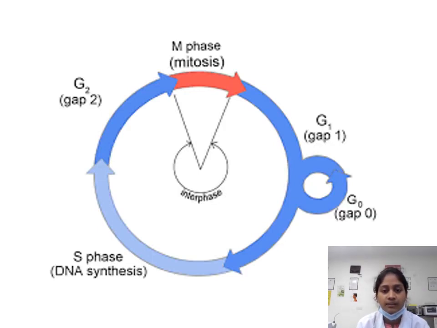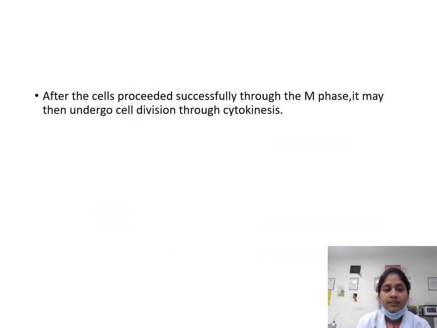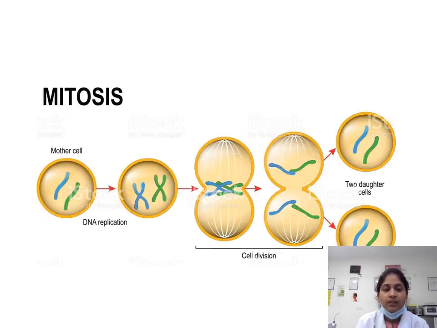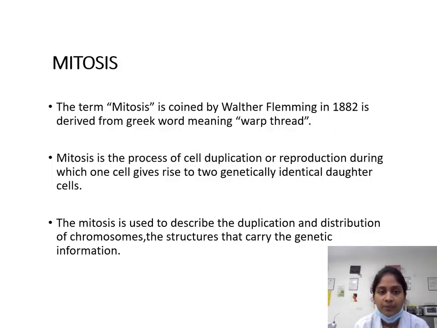And this shows the cell cycle. After the cells proceed successfully through the M phase, they may then undergo cell division through cytokinesis. This picture shows mitosis, in which the mother cell gets replicated and DNA replication takes place. In cell division, two daughter cells are formed.